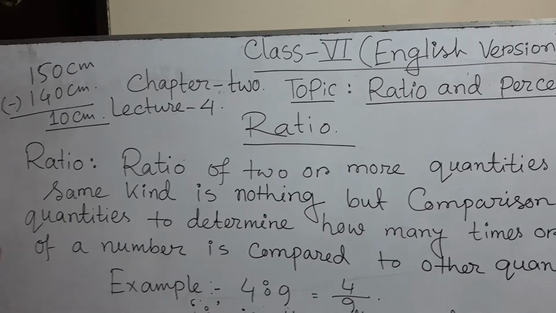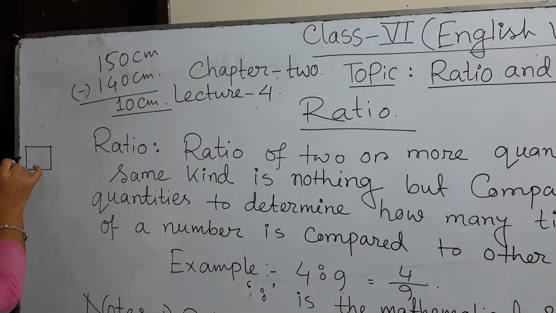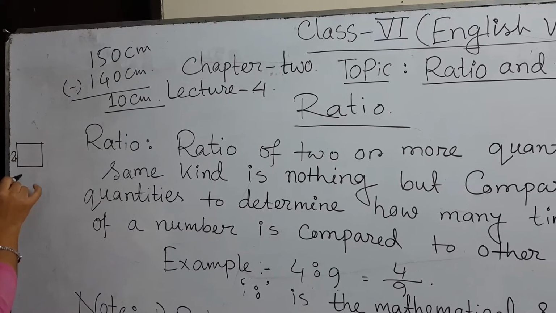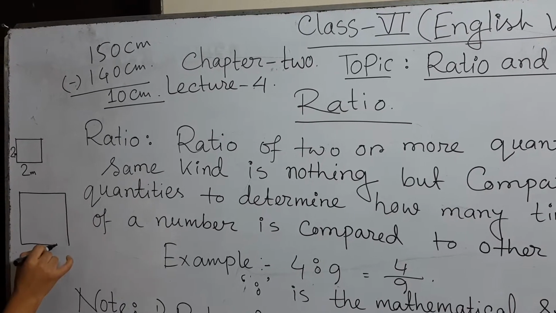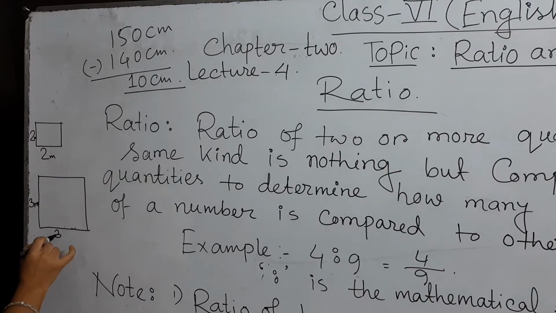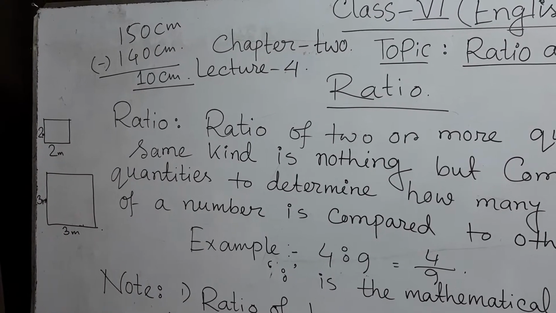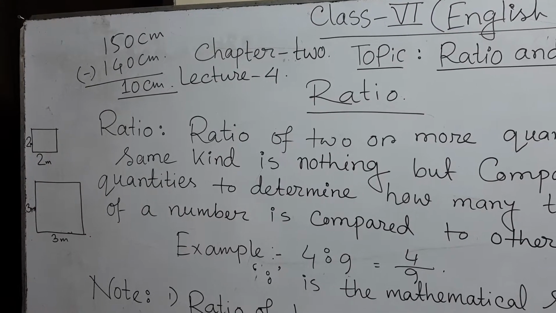But suppose two squares are given, where this is 2 meters and this is 2 meters, and another square where this is 3 meters and this is 3 meters. If you are asked to compare these two squares, what will you do?